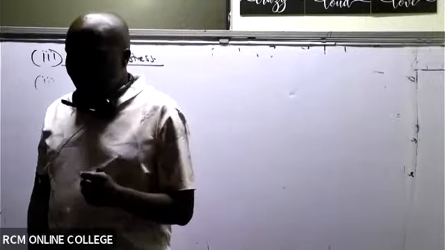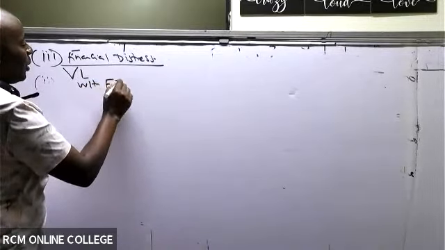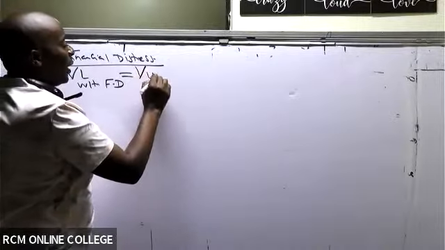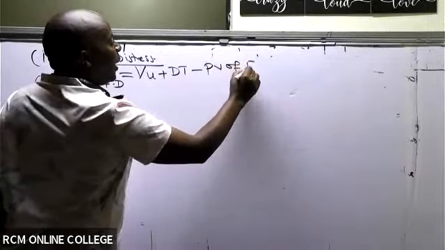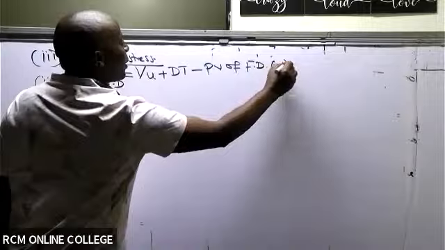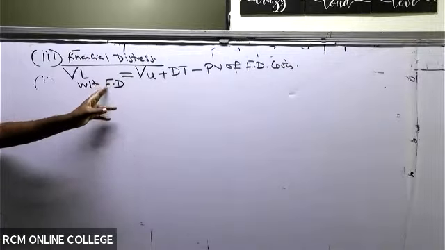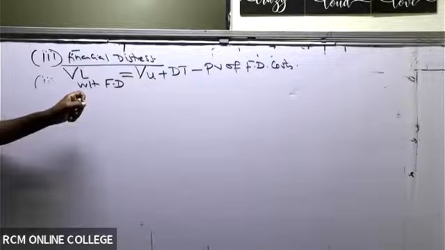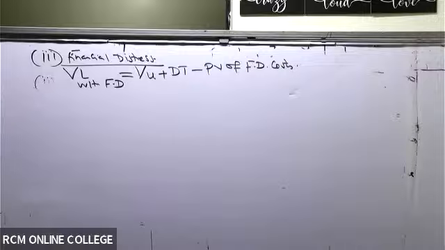So to get the value of a levered firm with financial distress, we take value of unlevered firm plus DT, minus the present value of financial distress costs.